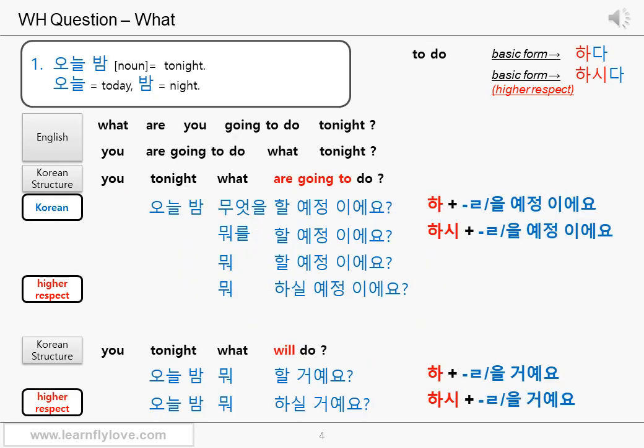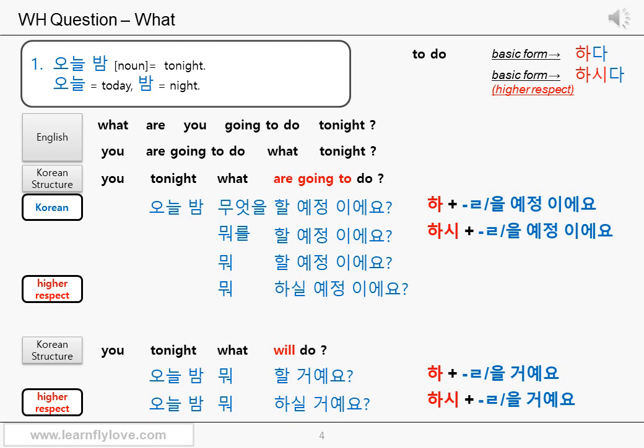Let's make a question with what in the future tense. What are you going to do tonight? You are going to do what tonight? Isn't that amazing? Now you can make this kind of useful question in Korean. It's mainly because we are not just teaching the sound, we are teaching how to make a sentence.